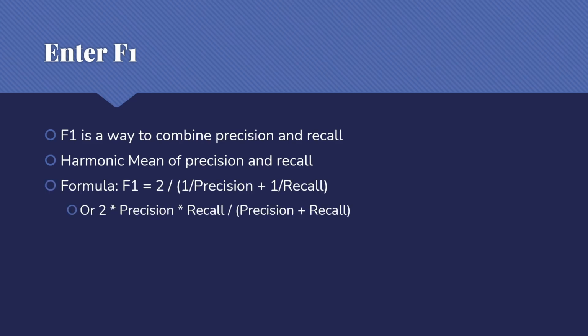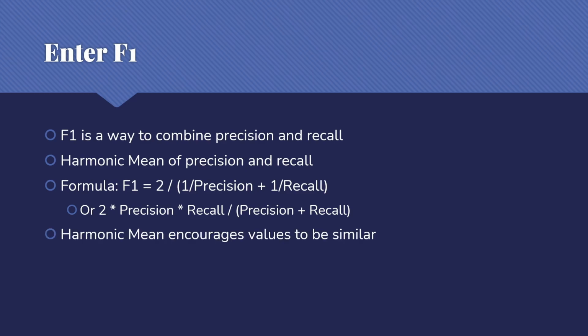The harmonic mean formula is going to be 2 over 1 divided by precision plus 1 divided by recall, so the inverse of precision and recall. Or we can simplify that into 2 times precision times recall over precision plus recall, which is the version of the formula that you'll typically see, since that's the one we almost always plug into our code.